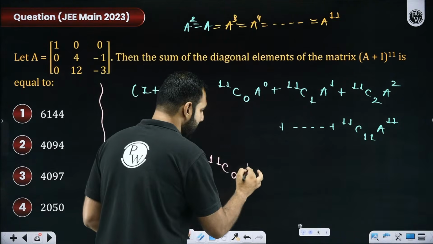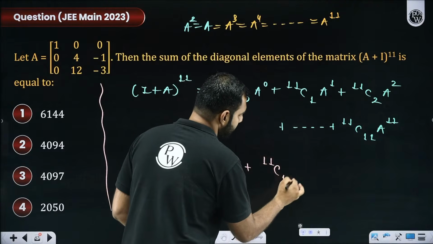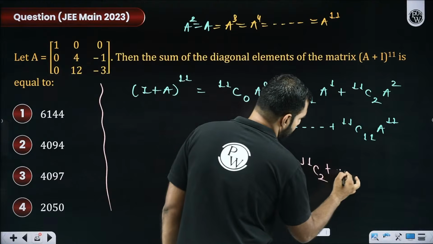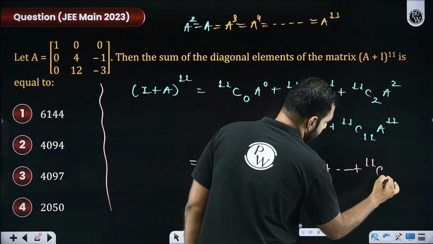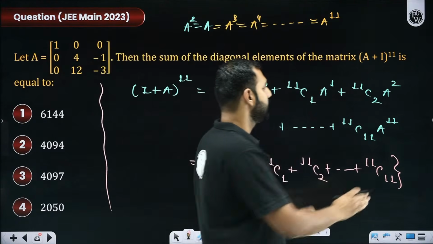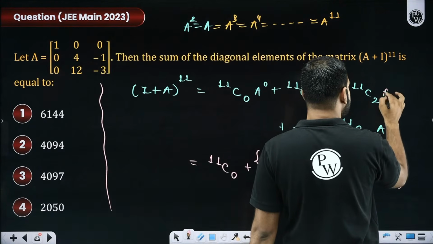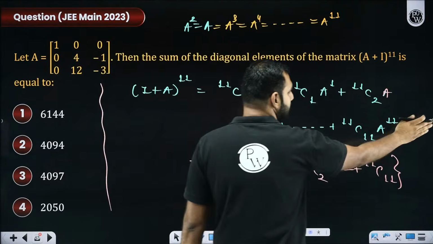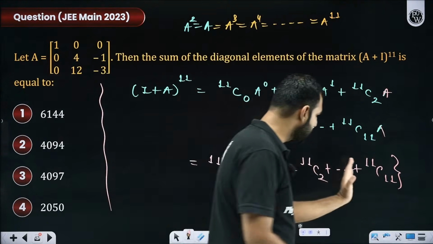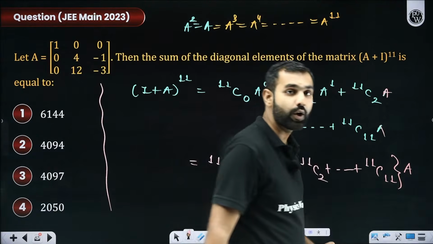But apart from that, 11C1, 11C2, 11C3 until 11C11 all have an A in them. Because this is A, this A square is also technically A, this A cube will also be A, and even A to the power 11 is also A. So from 11C1 to 11C11, I can take that A common.